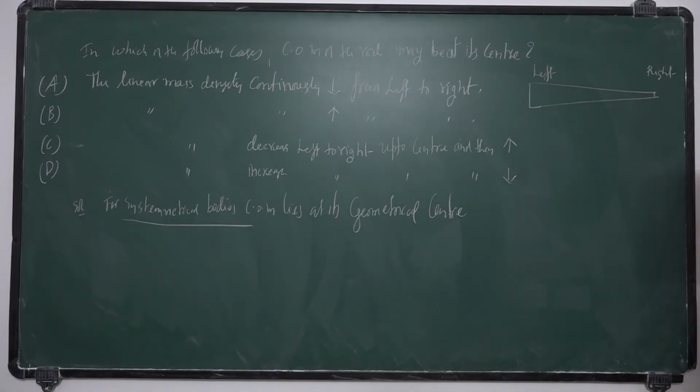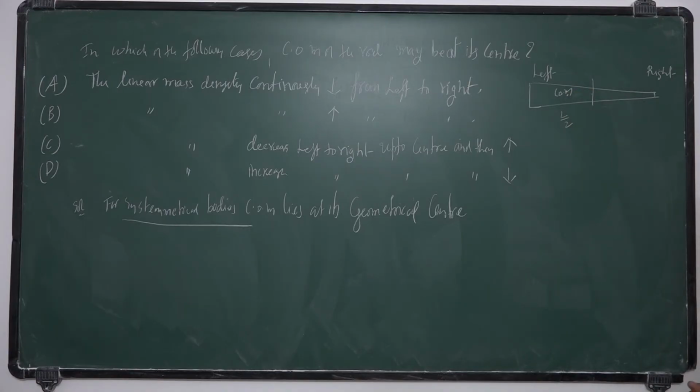The center of mass lies at its geometric center, but this is not a uniform symmetric body. So the center of mass lies where mass is more. If the center is L by 2, the center of mass lies here, nearer to the heavier mass.